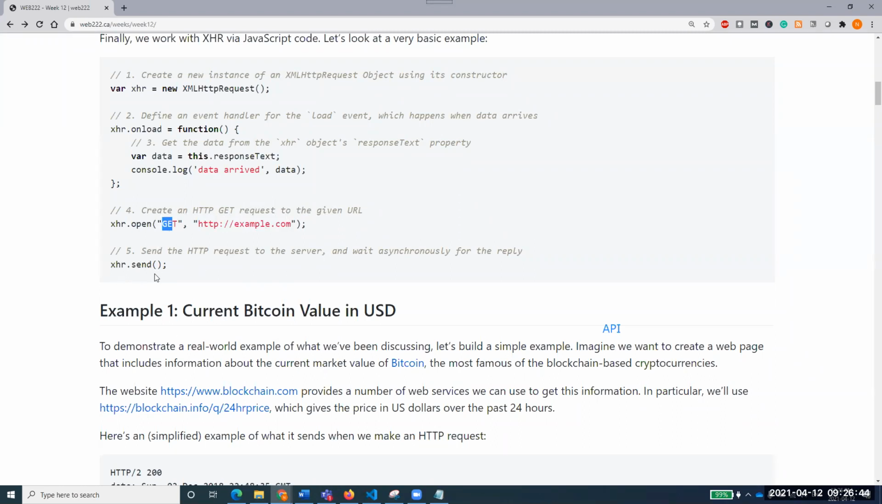Now, xhr.send: send the HTTP request to the server and wait asynchronously for the reply. This is the step where we start sending. And when we receive this data, what will happen? Can anyone tell me what will happen when this data will be received?